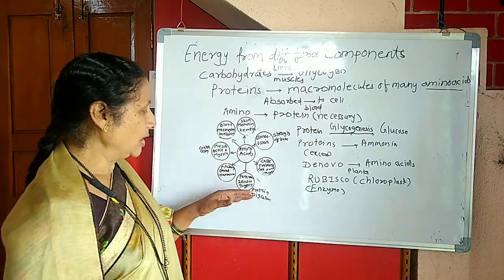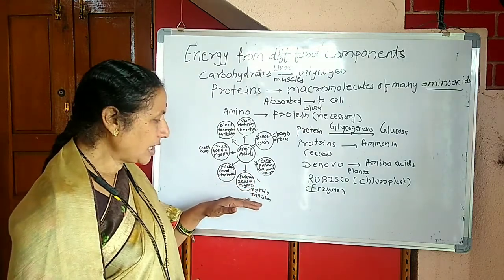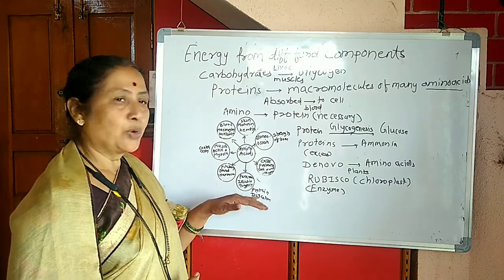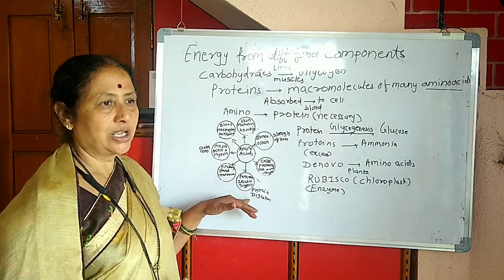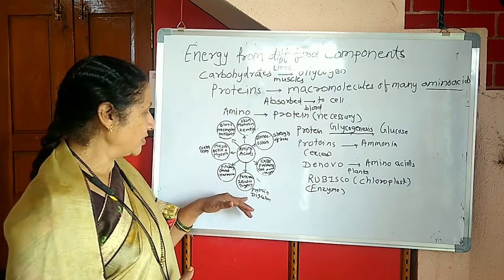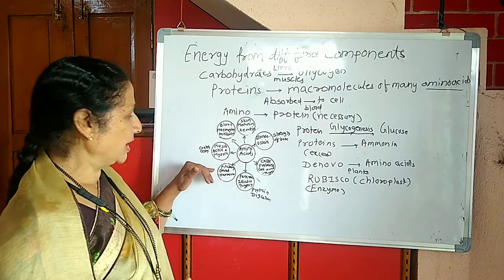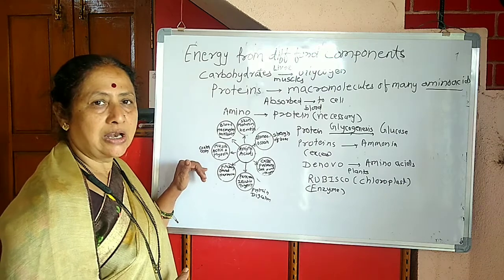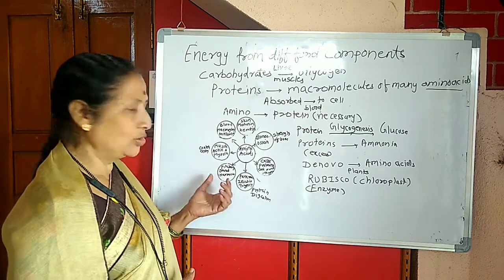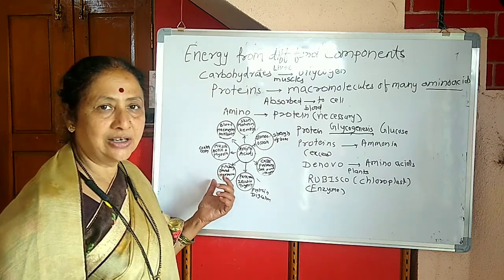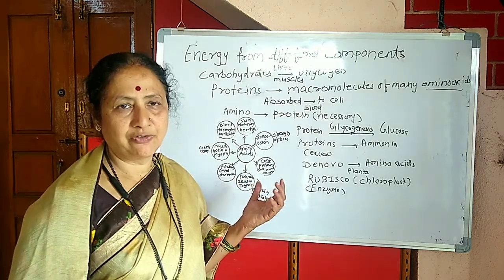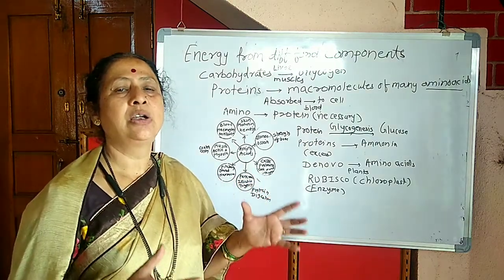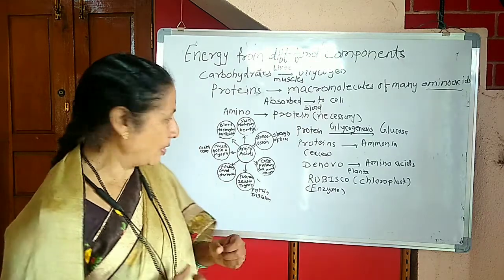Then insulin and the trypsin are for the glucose assimilation as well as protein digestion. Then the pituitary gland secretes hormones. We have studied in 9th standard that the pituitary gland is the important endocrine gland which has total control over the body.